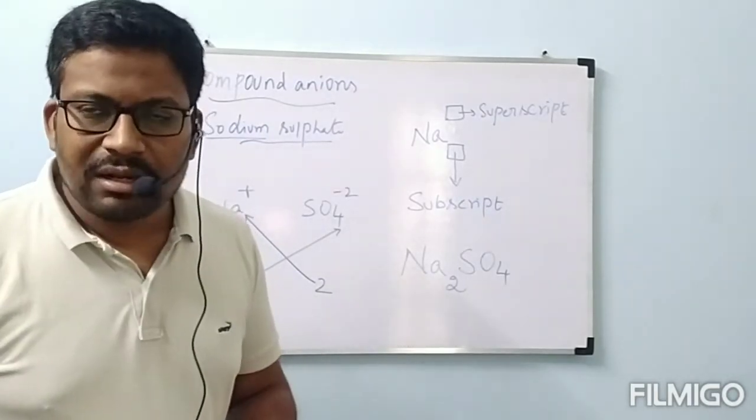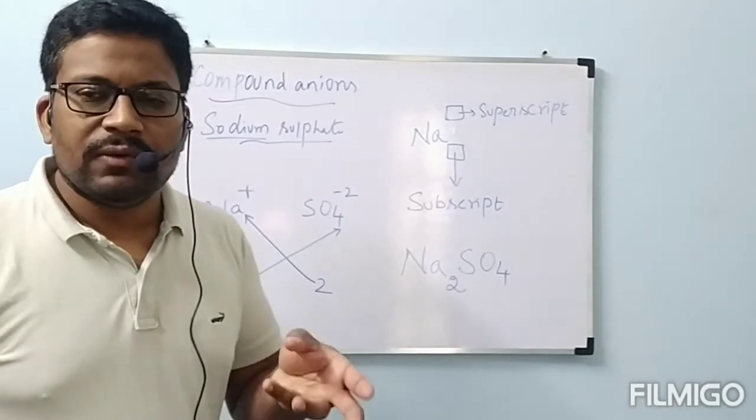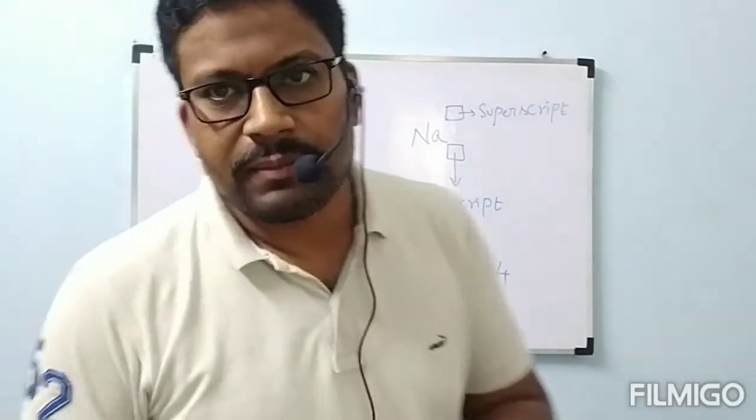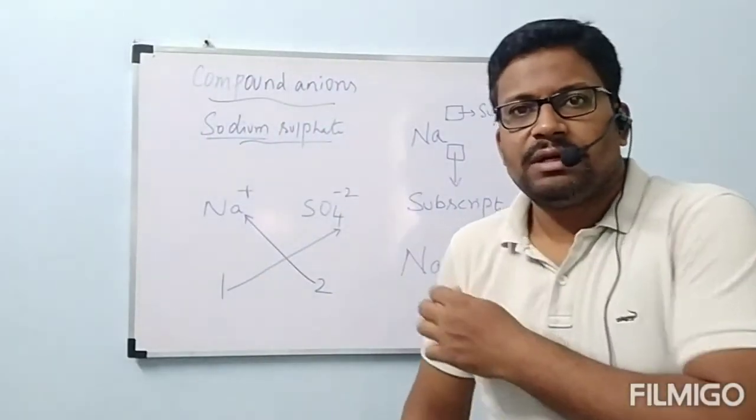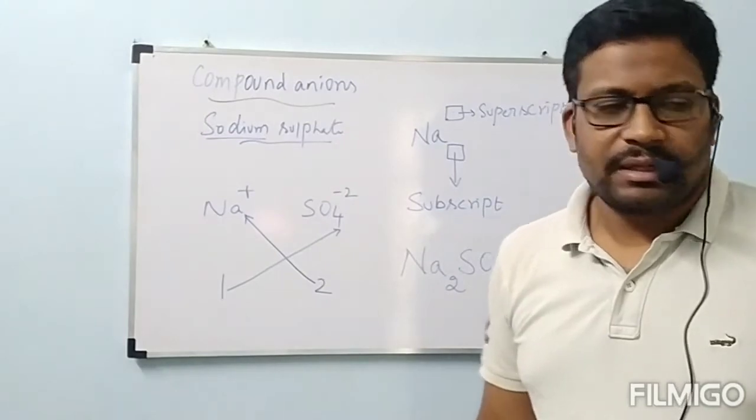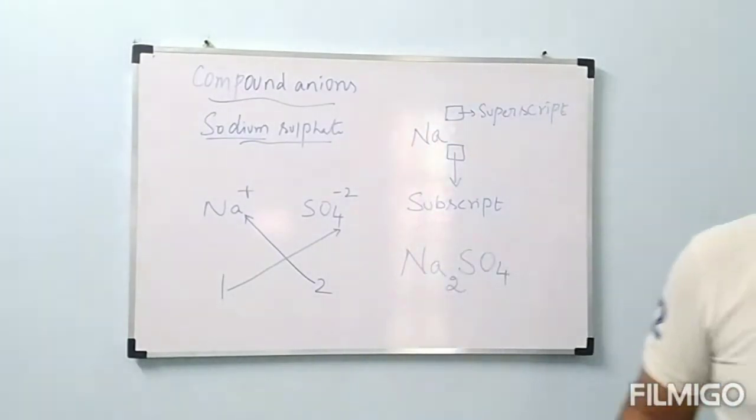Sir, what is an ionic compound and what is a covalent compound? You will get clarity in the chemical bond structure. No problem. Chemical bond and its molecular structure, one topic is there. In that topic you will get clarity about all these things. Okay. Now we will go through one more example.